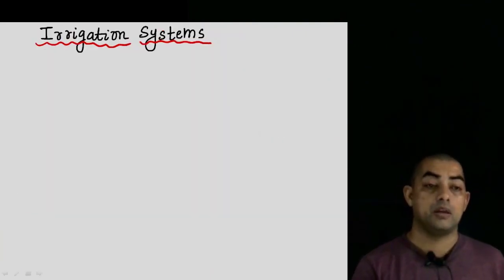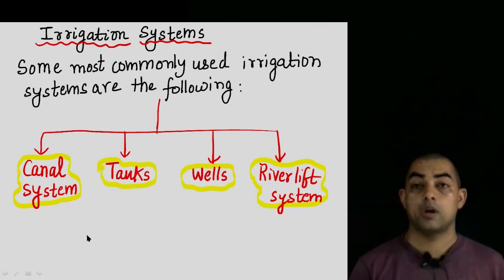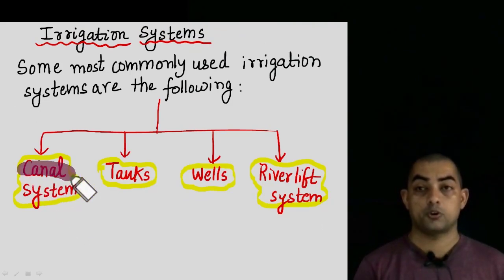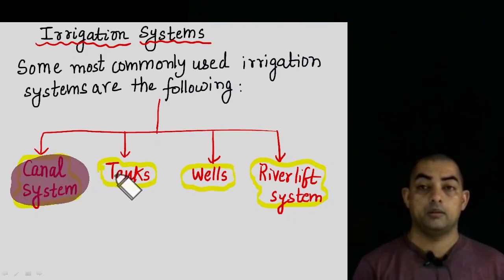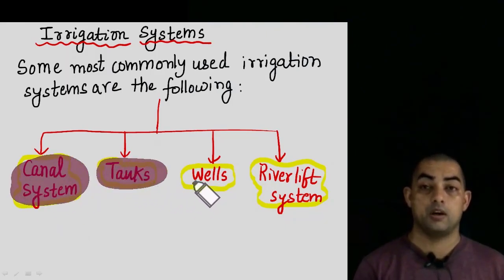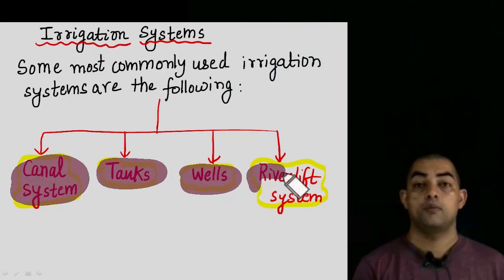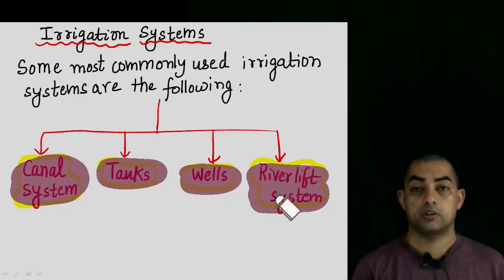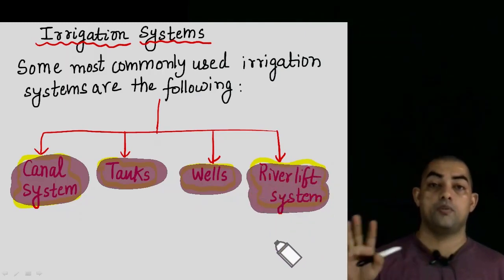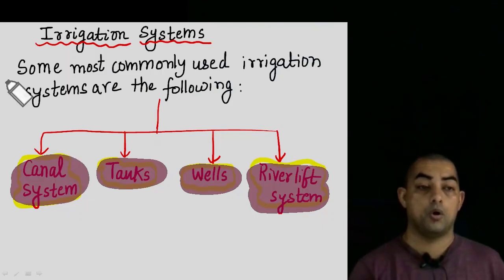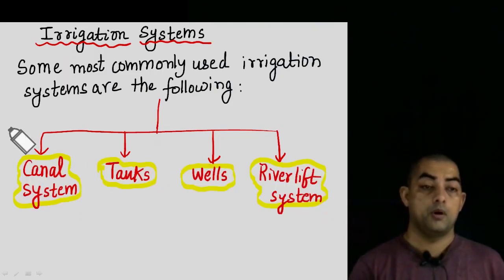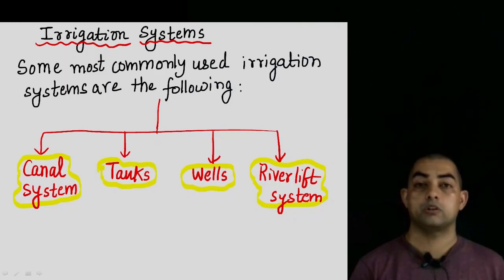Now let us see the irrigation systems. Some most commonly used irrigation systems are as follows. The first one is called the canal system. One more system we use is tanks. We use wells, or we use the river lift system. This is one more system. So you can see over here we have 4 systems of irrigation. Let us now look into the details of all these systems one by one.